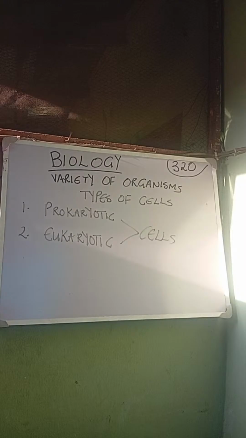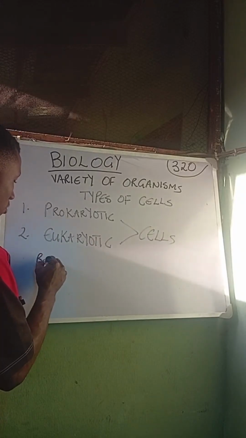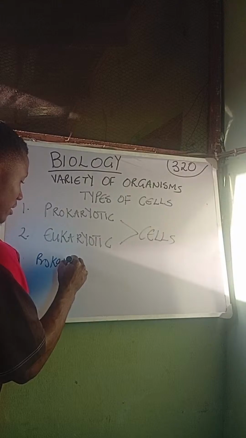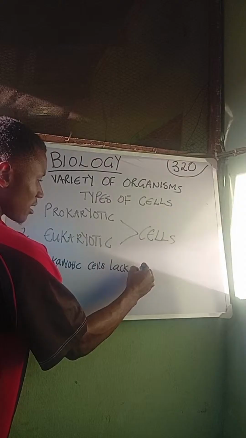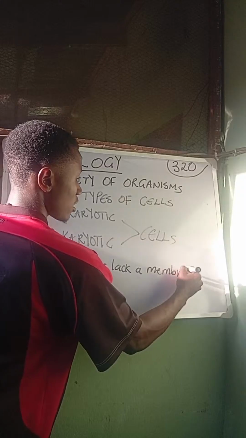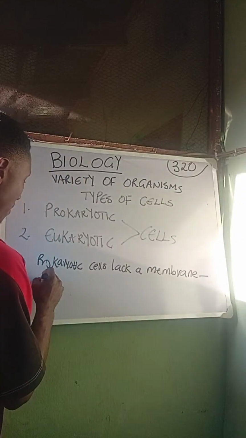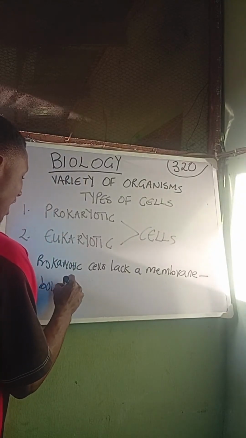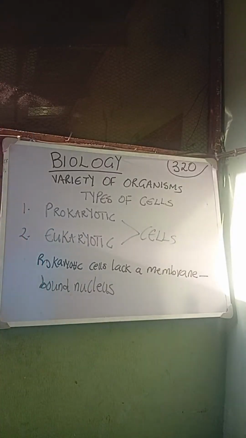A prokaryotic cell is a type of cell that lacks a membrane bound nucleus. Prokaryotic cells lack a membrane bound nucleus. So that is what a prokaryotic cell is all about. They lack a membrane bound nucleus.